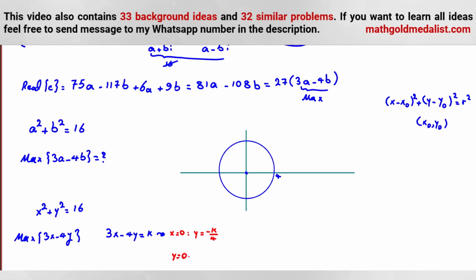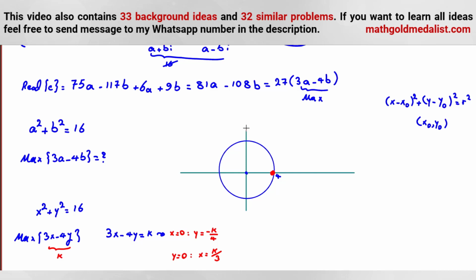When y is 0, x is k over 3. We can consider k positive, because, for example, at the point 4, 0 it is 3 times 4, 12 minus 0. K can be greater than 12 because we want to find the maximum of k. So x is k over 3, y is this one.